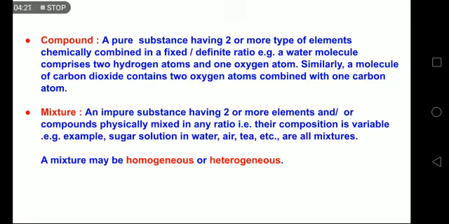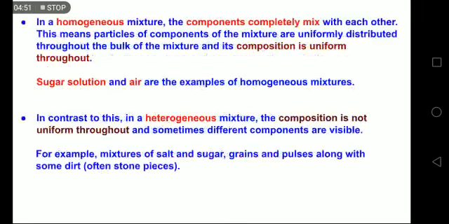But if I take the example of water mixed with sugar or salt, in that case water is a compound, and sugar and salt are also compounds. There is some dissolved oxygen also in water, but oxygen O2 is an element. So that's why different examples have elements and/or compounds in them. Now a mixture is of two types. It may be homogeneous or heterogeneous.